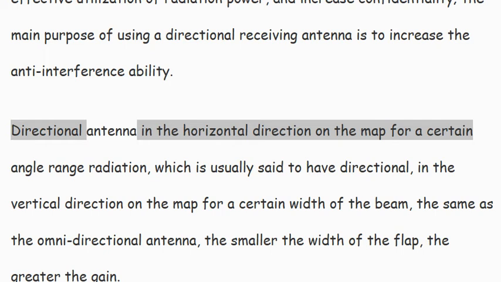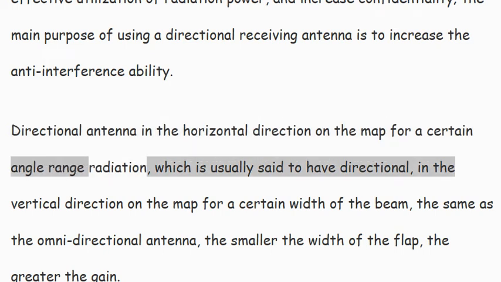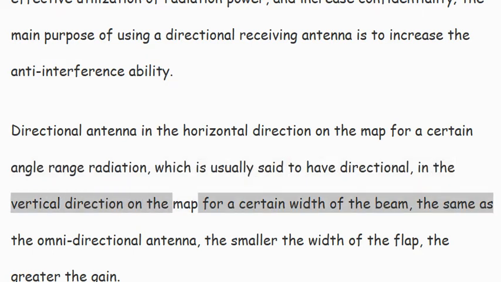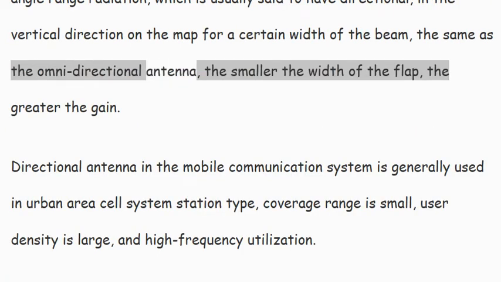Directional antenna in the horizontal direction on the map for a certain angle range radiation, which is usually said to have directional, in the vertical direction on the map for a certain width of the beam, the same as the omnidirectional antenna. The smaller the width of the flap, the greater the gain.